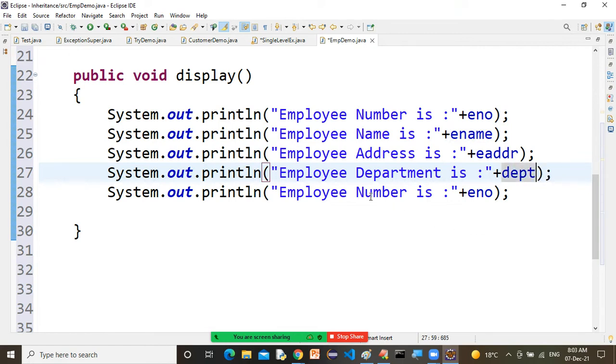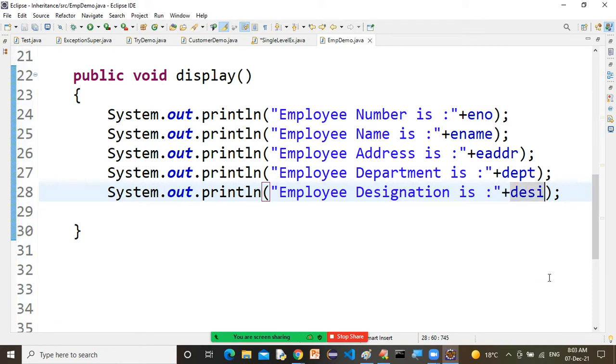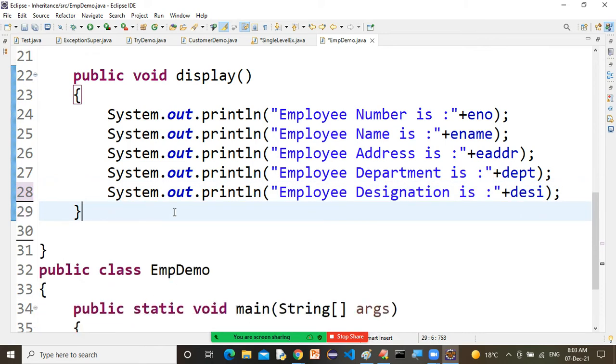And finally, employee designation is dsi. So we have a display method to display all the records of the employee. Correct or not? Yes sir. To display all the records of the employee, we have the display method. Now the class is closed.